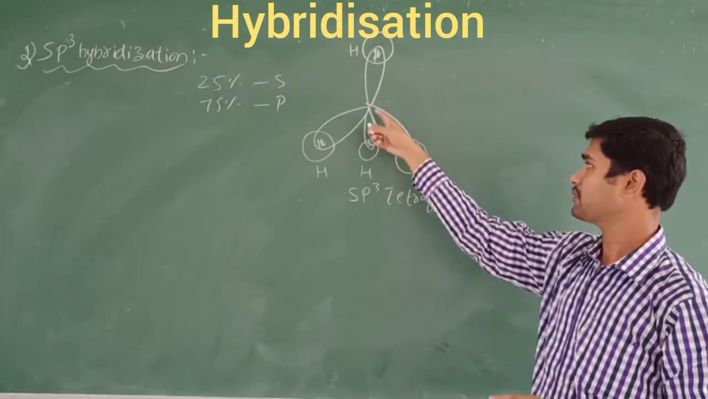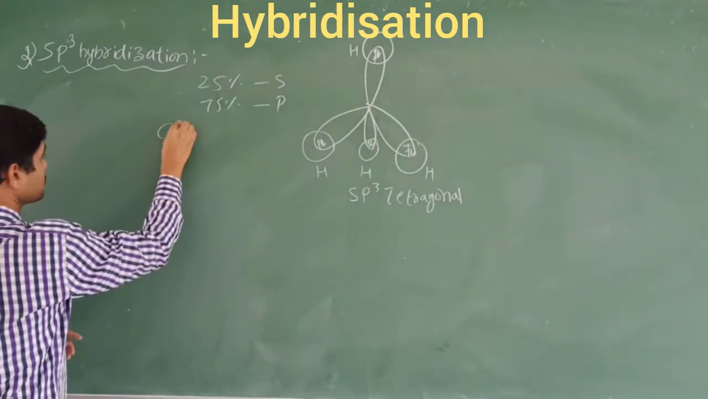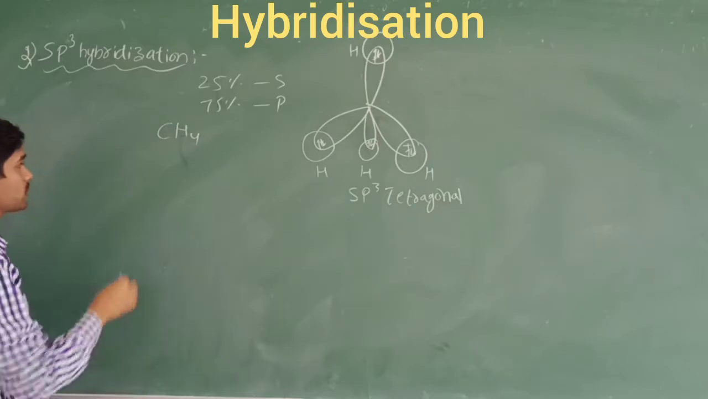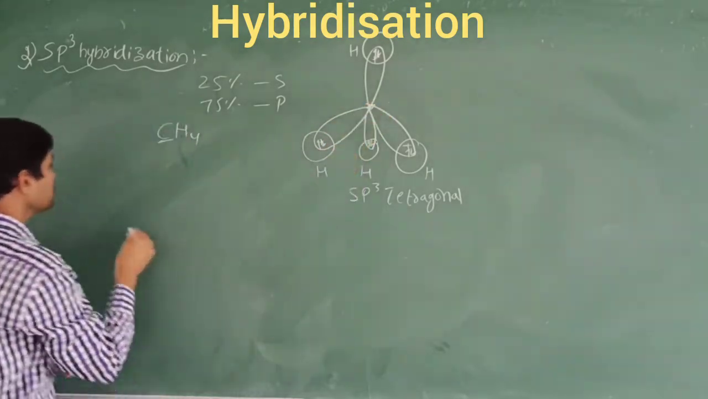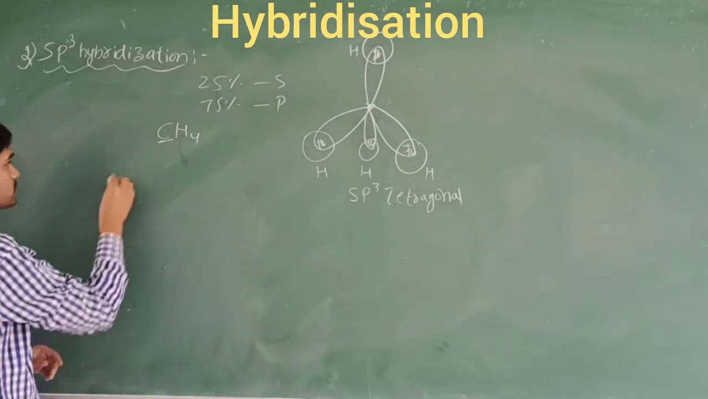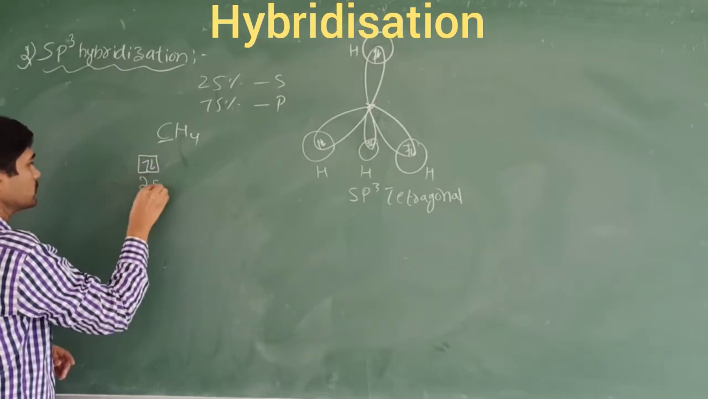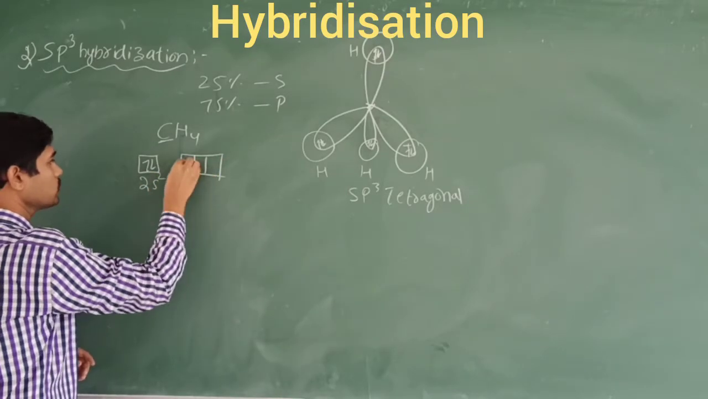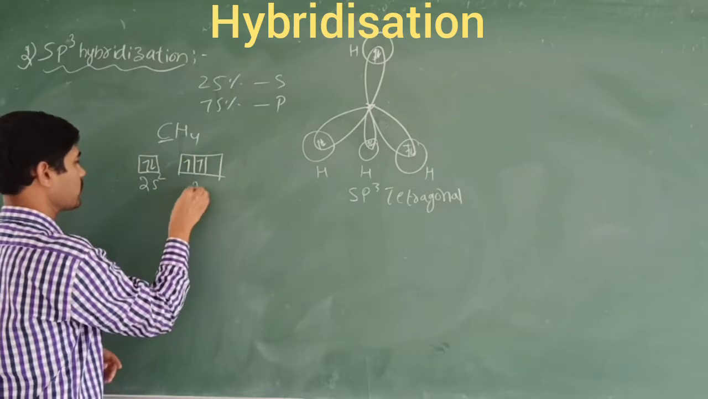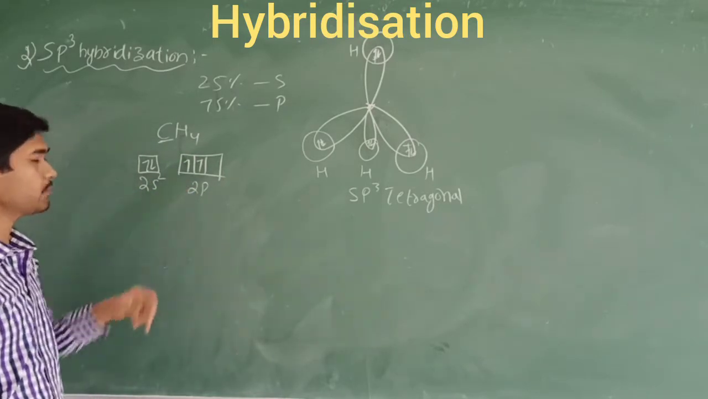If I take an example, that is the methane compound. Methane. You know the center atom is carbon, so we are going to consider the carbon atom. The carbon electronic configuration is 1s2, 2s2, 2p2. Like this, the 2p orbital. So 2 electrons will be in the s orbital and 2 electrons in the p orbitals.